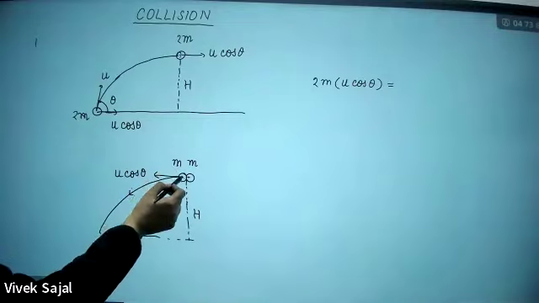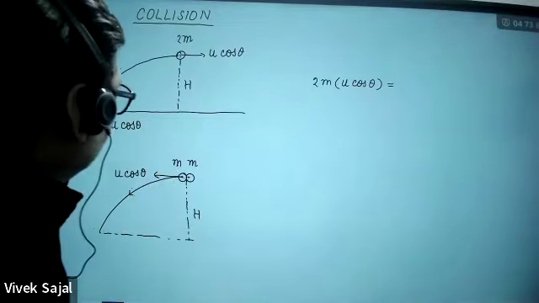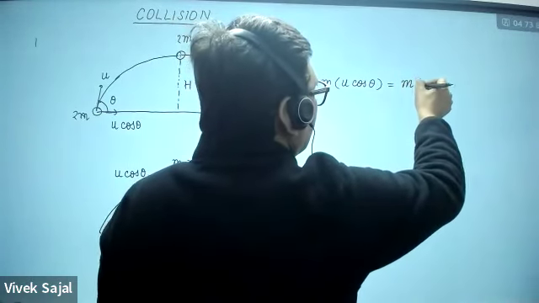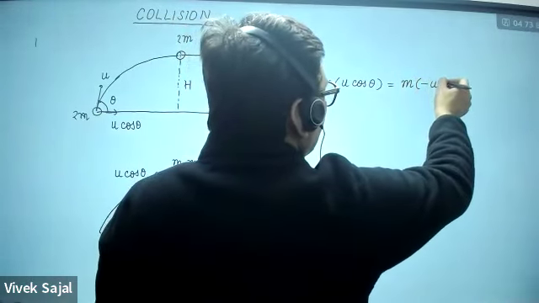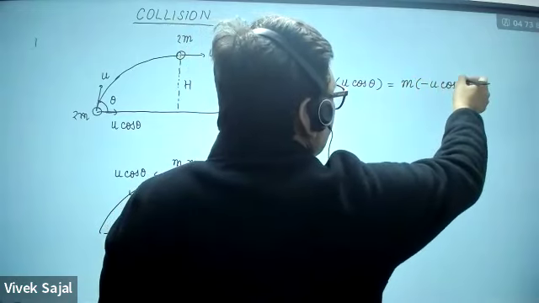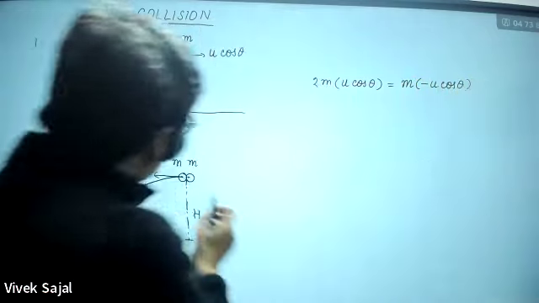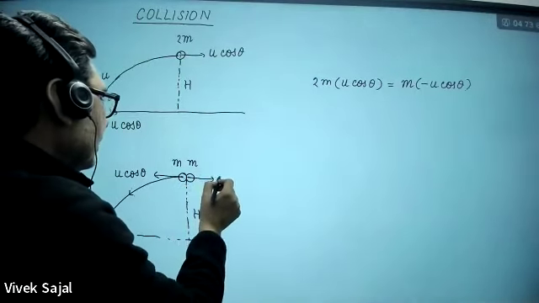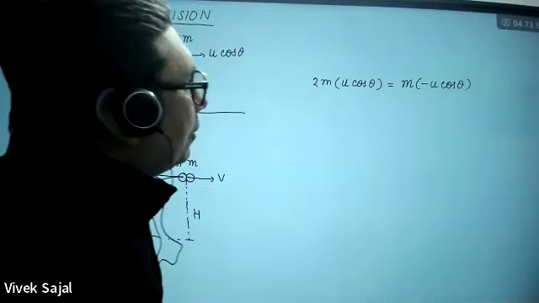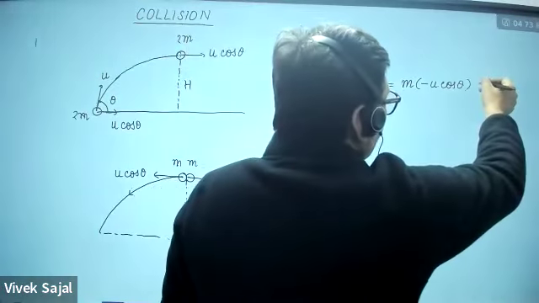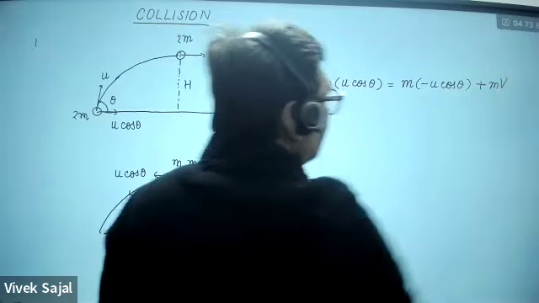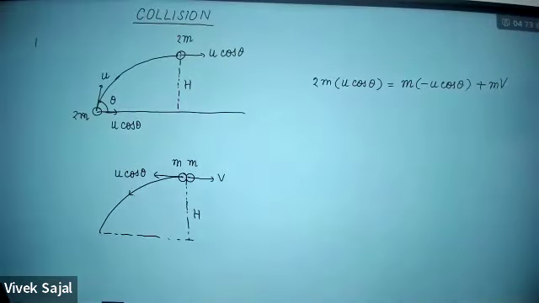This is having velocity in the opposite direction, so after explosion this will be m into minus u cos theta. And I want to find out the velocity of this. Automatically, it will be in the horizontal direction. This will be v, so I will write plus mv. I want to find out this. Is this equation clear to everyone?